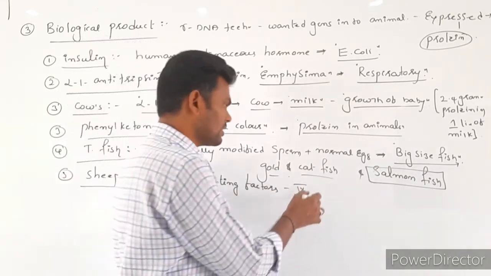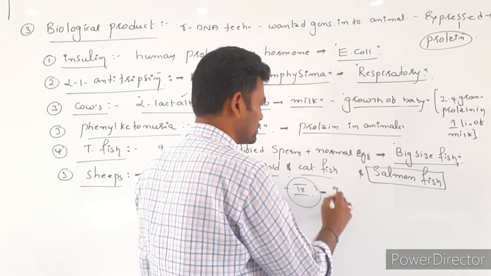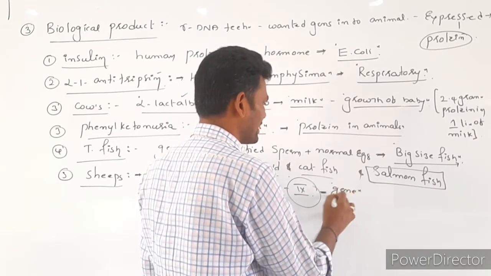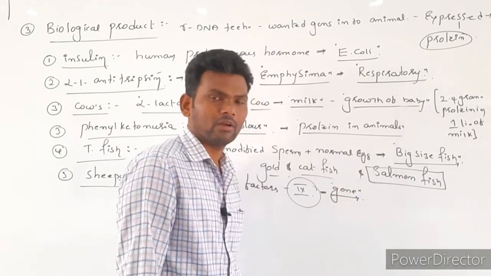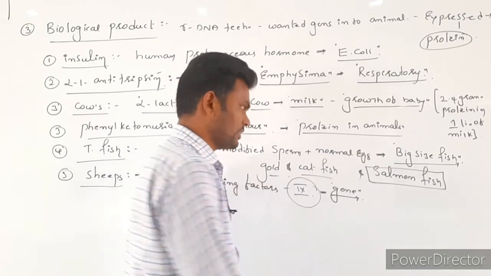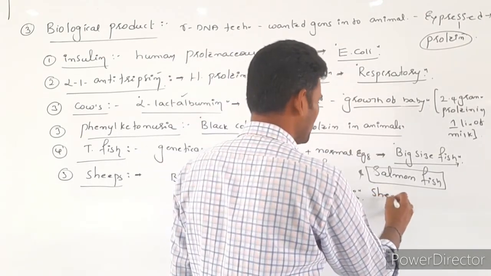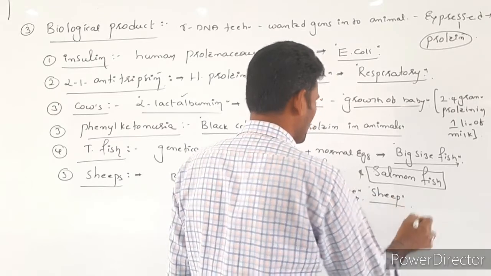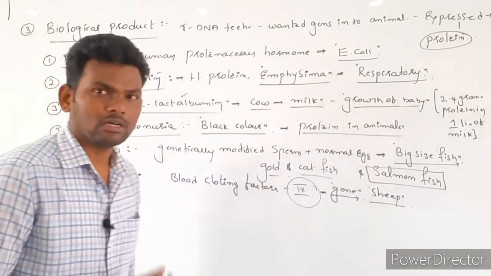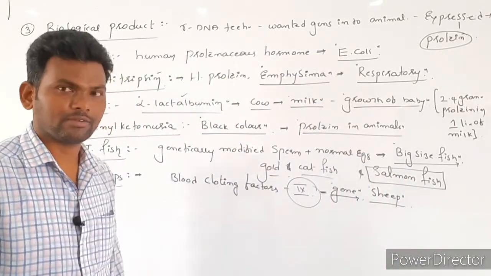So the genes which are responsible for clotting of blood are inserted into sheep. Then we can obtain such blood clotting factors.